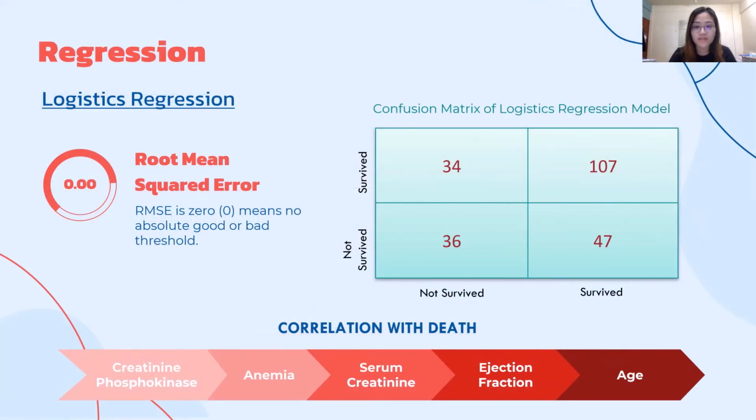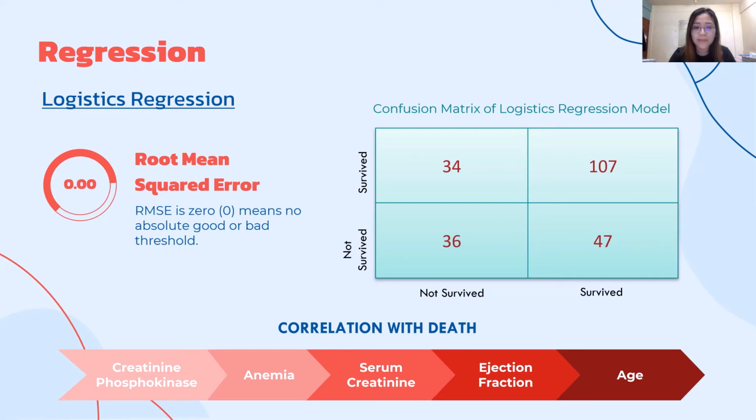Logistic regression is a statistical analysis method used to predict a data value based on prior observation of a data set. The RMSE for logistic regression is 0, which means there is no absolute good or bad threshold. The confusion matrix of the logistic regression model shows that the true positive is 107 while the true negative is 36, the false positive is 34 and the false negative is 47.